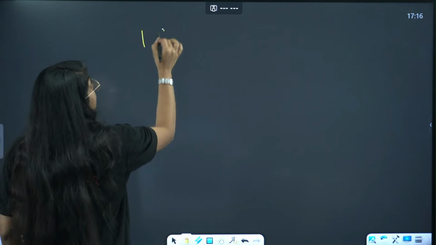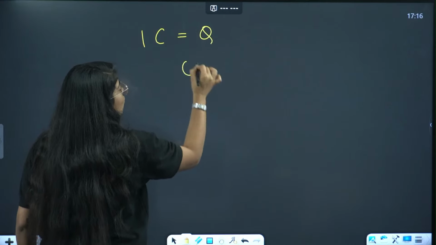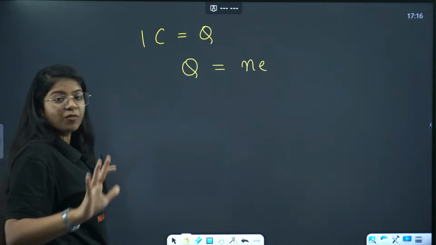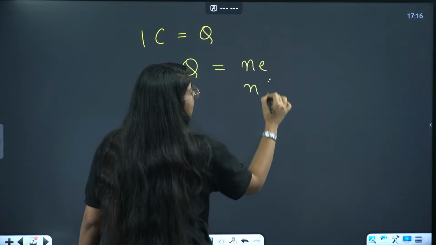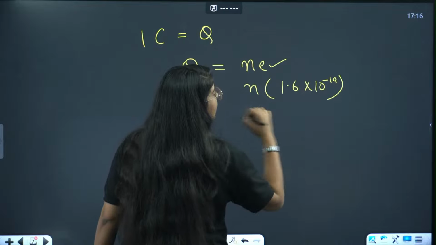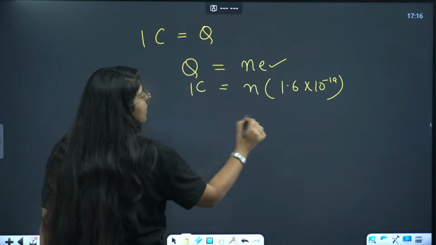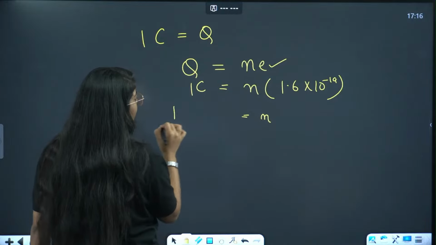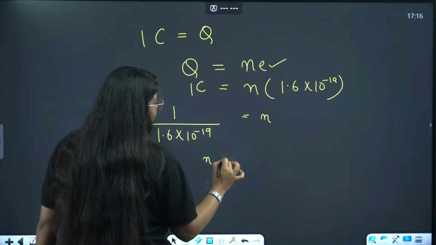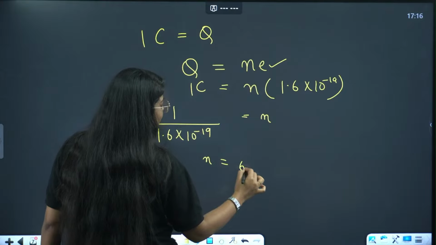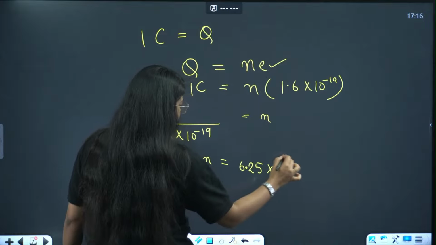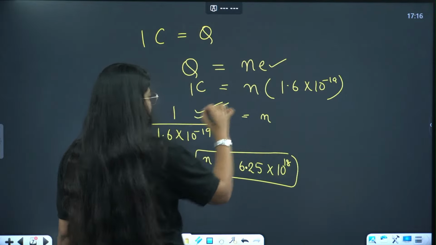1 coulomb of charge, so Q is 1 coulomb. So Q is equal to N into E. Right? This is the formula. N is the number of electrons. Charge on one electron is 1.6 into 10 raised to power minus 19, and this is 1 coulomb. So what you will do is 1 divided by 1.6 into 10 raised to power minus 19. So N will be, I am guessing, 6.25 into 10 raised to power 18. Something around this. You can do this calculation and let me know.